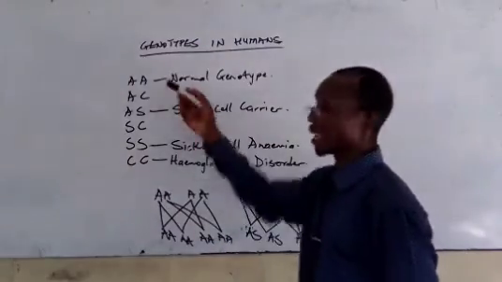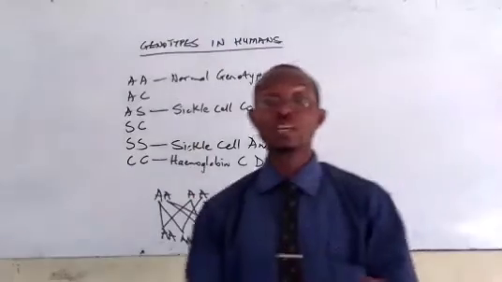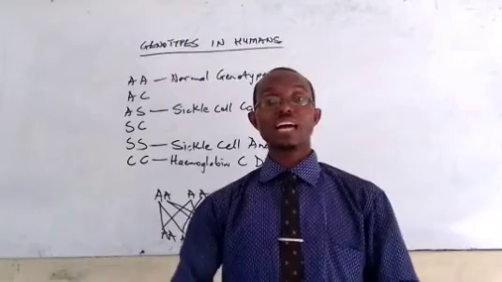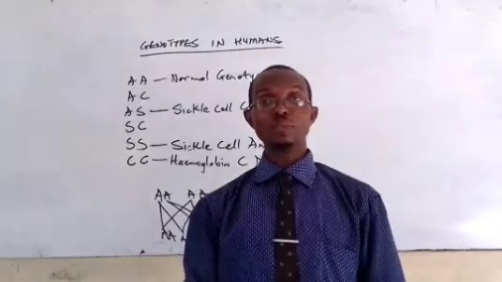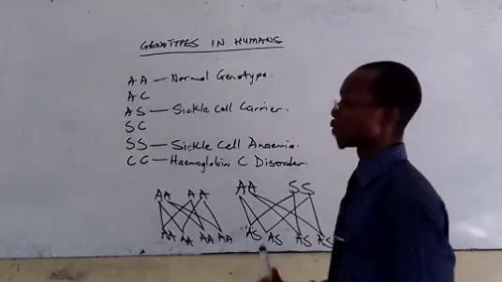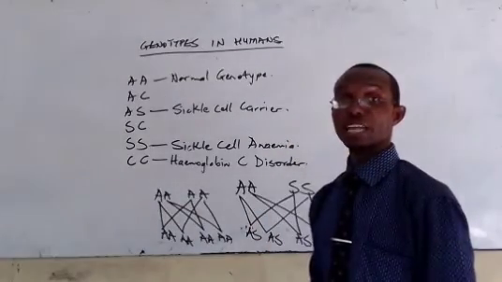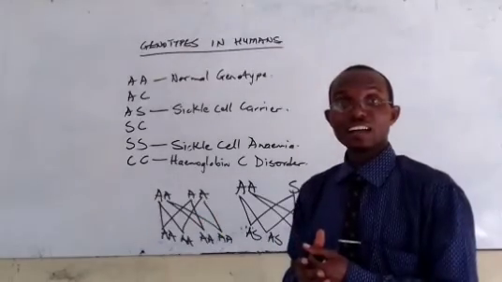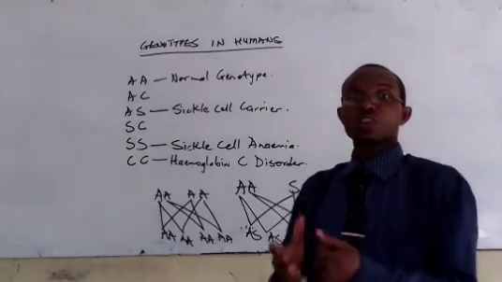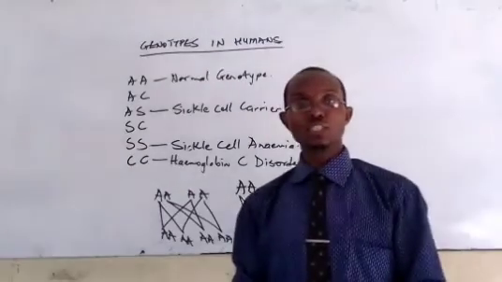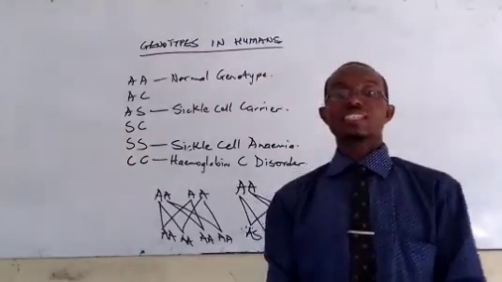But in the case of the AA, the commonest ailment that they have is malaria. So when AA marries any other type of genotype, it is possible for the blood to get helped, or let me say, it will be possible for the fellow to transit from that.